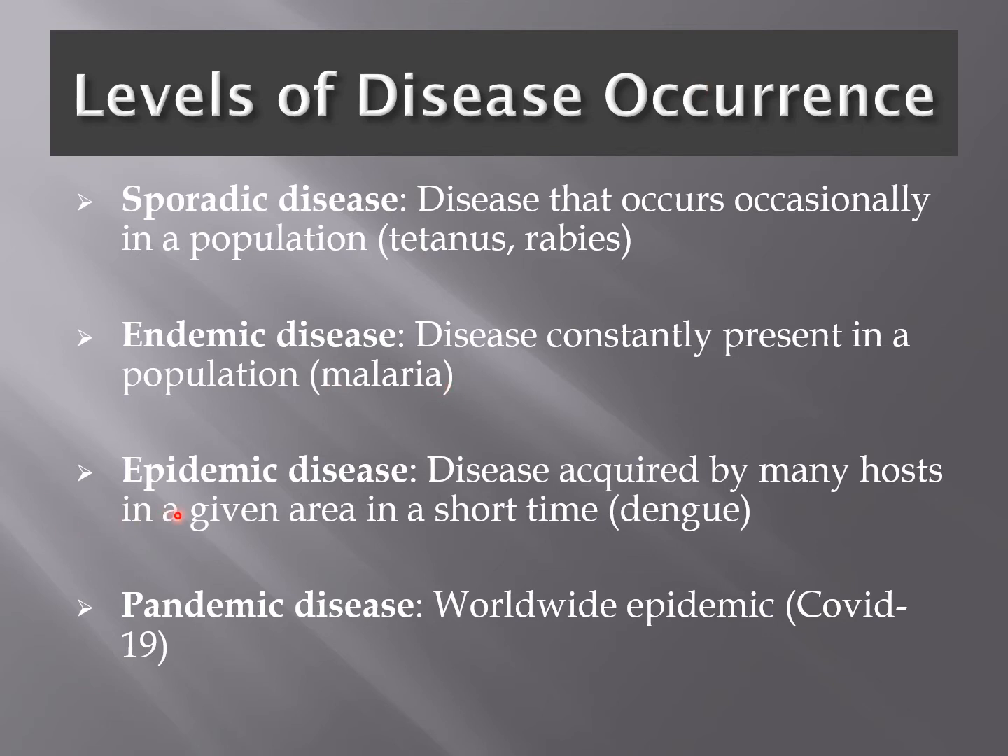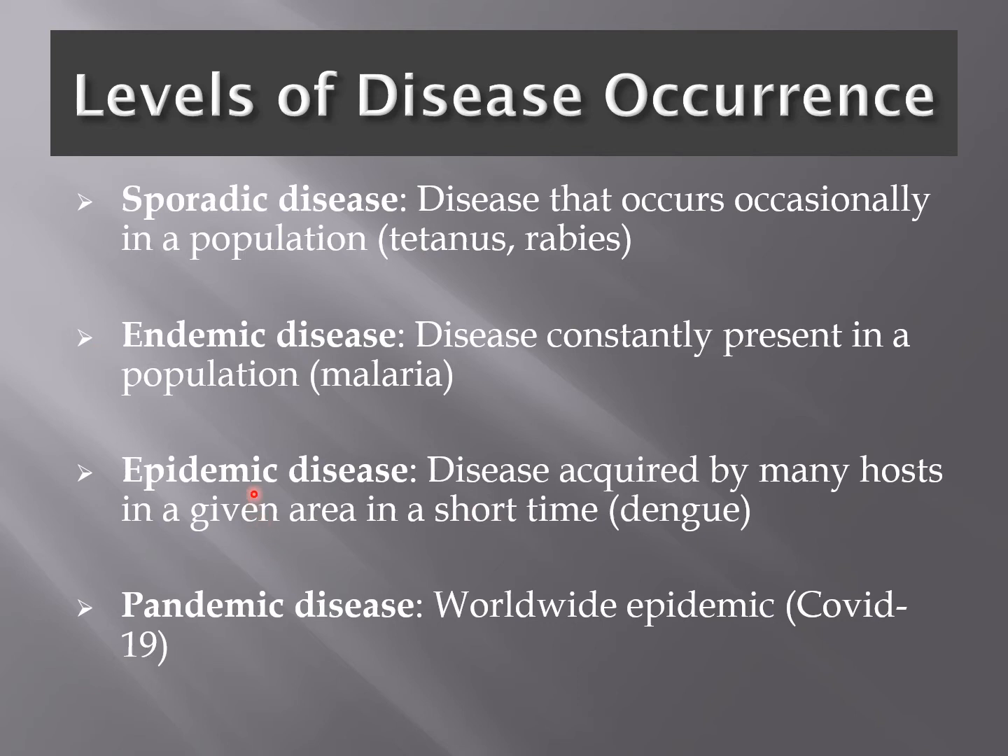A disease can become epidemic when there is a sudden increase in the number of cases of a disease above the baseline level in a given area in a short period of time. For example, dengue. Another term which is used is called an outbreak. It has almost the same meaning, but it is limited to a very small geographical area.